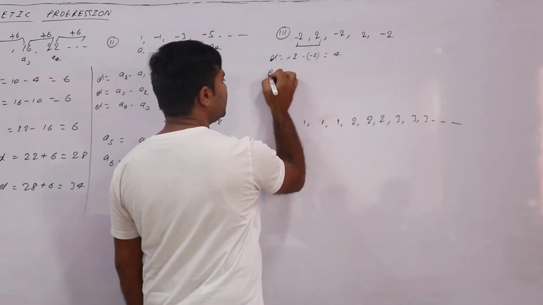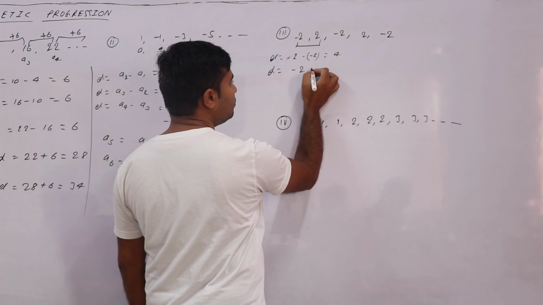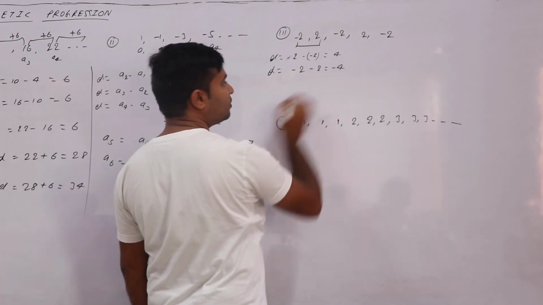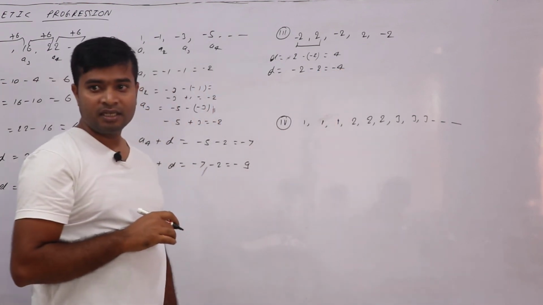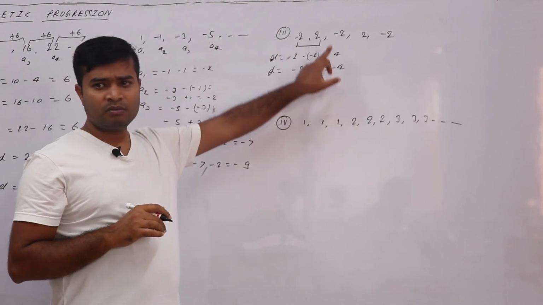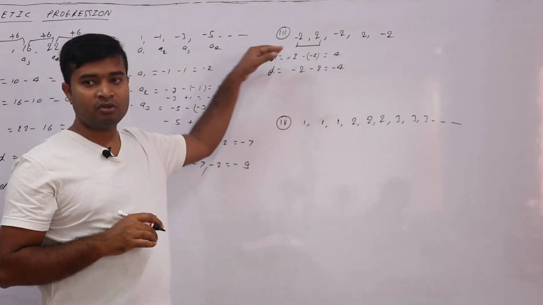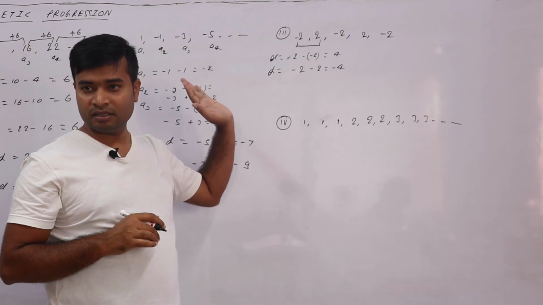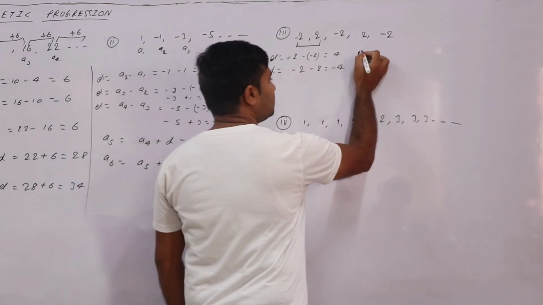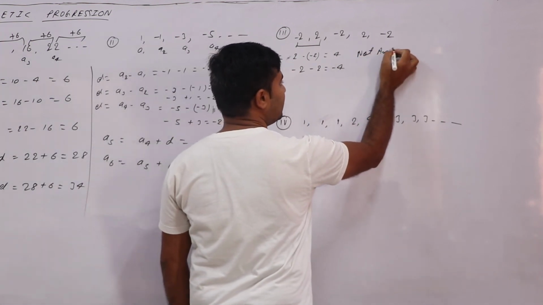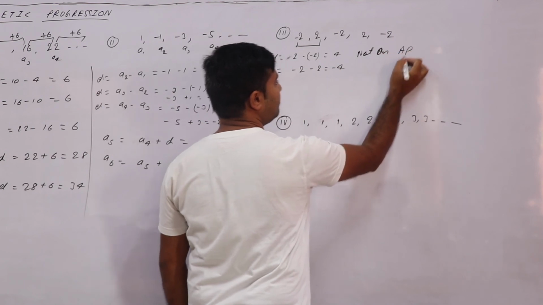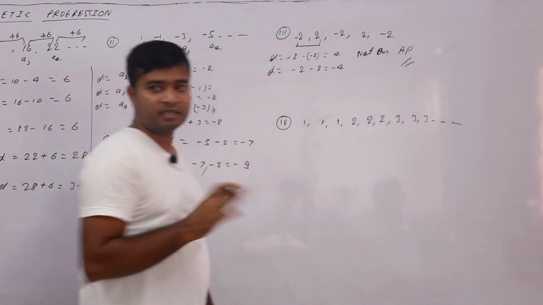Try here: D is equal to minus 2 minus of minus 2. I am getting minus 4. So one time 4 and one time minus 4. Both are not the same, so this is not an AP. If it is not an AP, we will not find the next term.